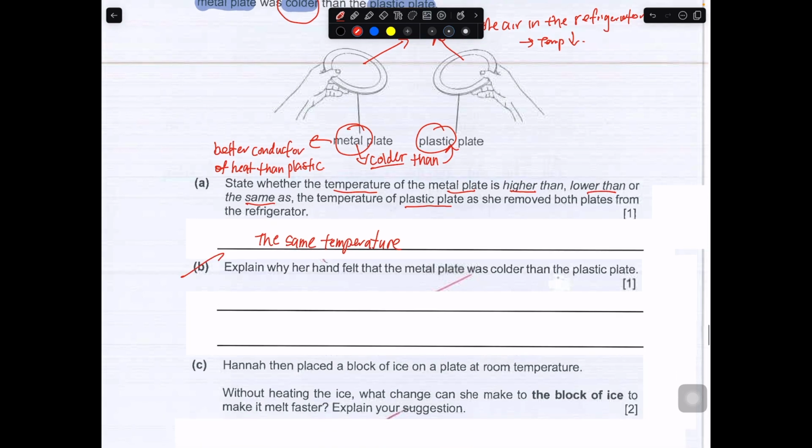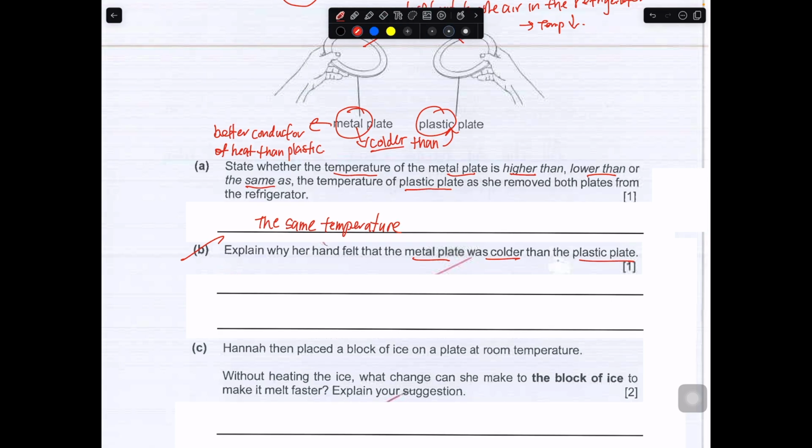So over here in the second part, explain why your hand felt that the metal plate was colder than the plastic plate. Okay, so first part, you have to state metal is a better conductor of heat than plastic. Okay, so next up, you have to link up colder. What is this object that felt colder? Your hand. And this is the second object.